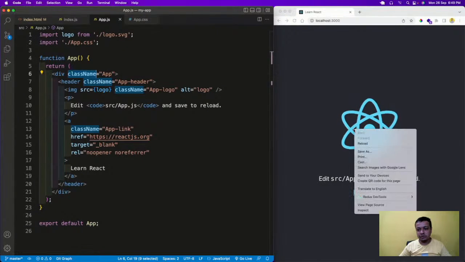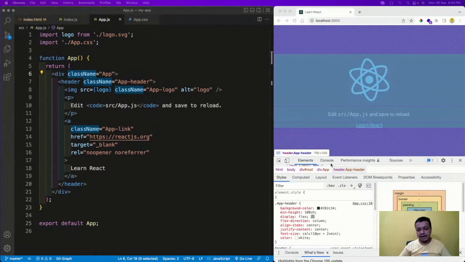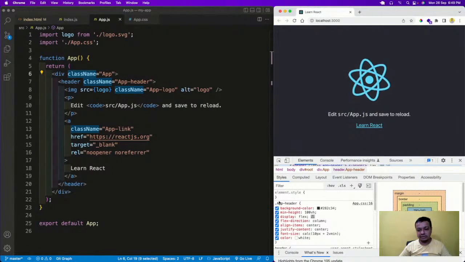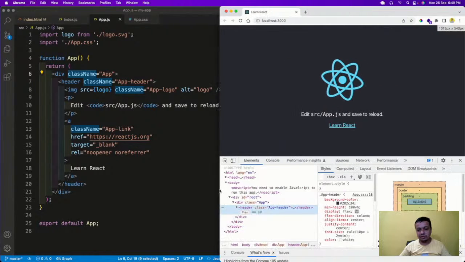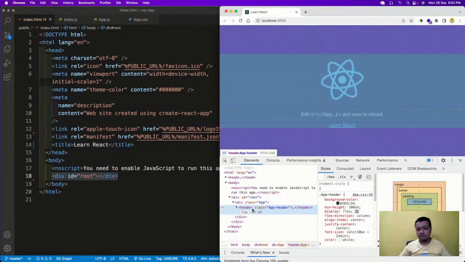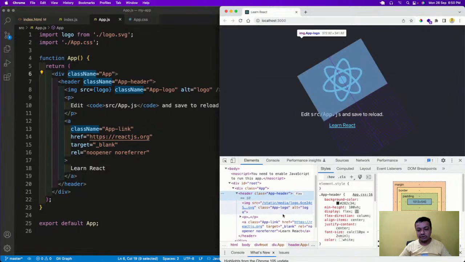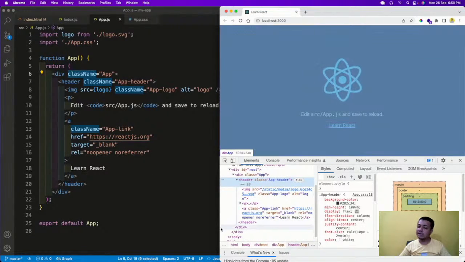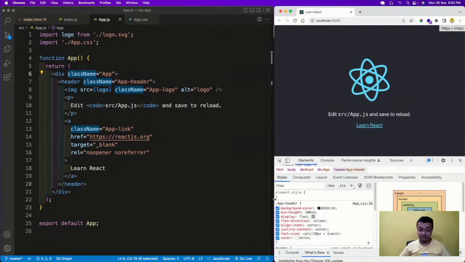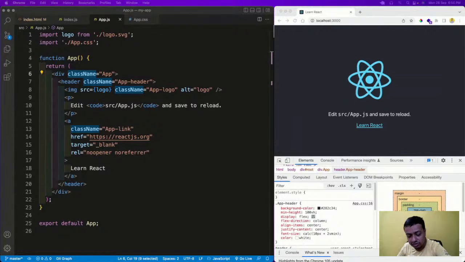Now, one more thing I want to share. If I inspect this element, I need to make it a bit bigger. You can see the div with id root which I had shown, and all of the project is there: the div with class App, the header App, and all these things. You don't need to know much about it, but this is the theoretical part of how React works. So this was the structure of React. Now we are going to look into the main thing.